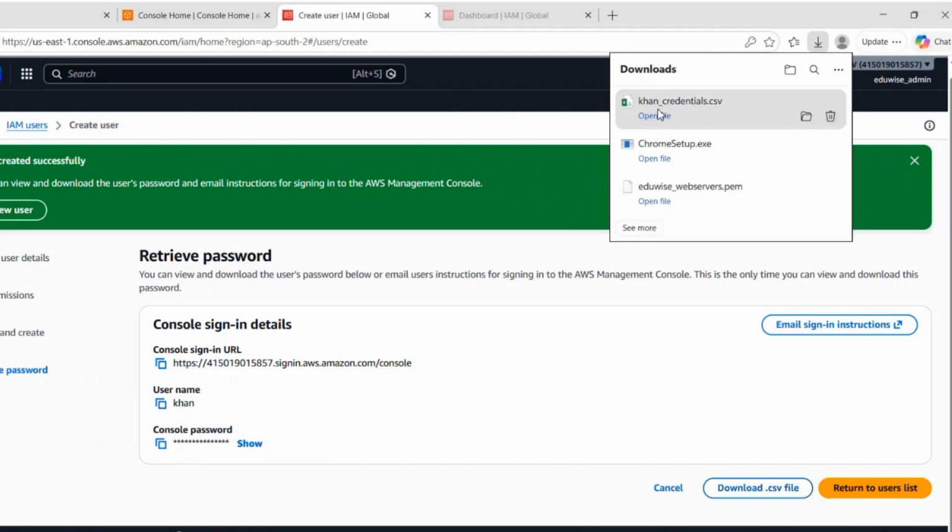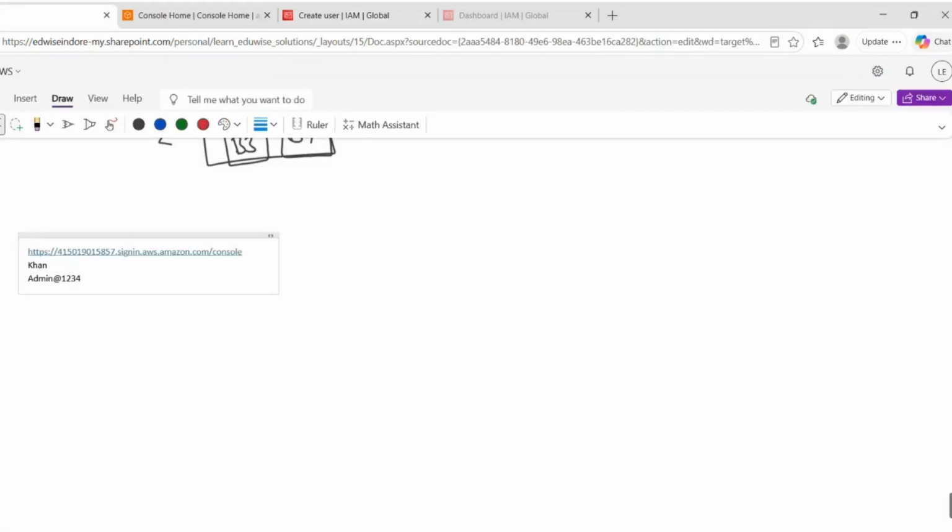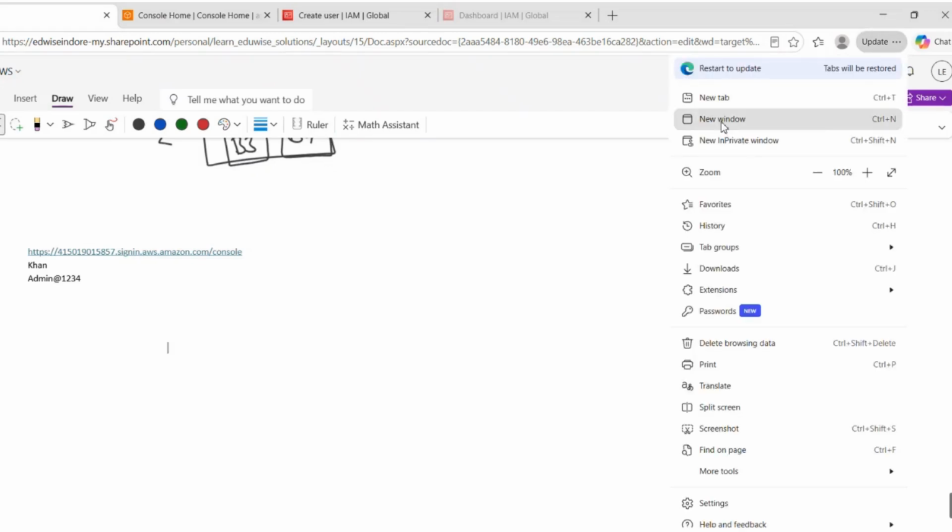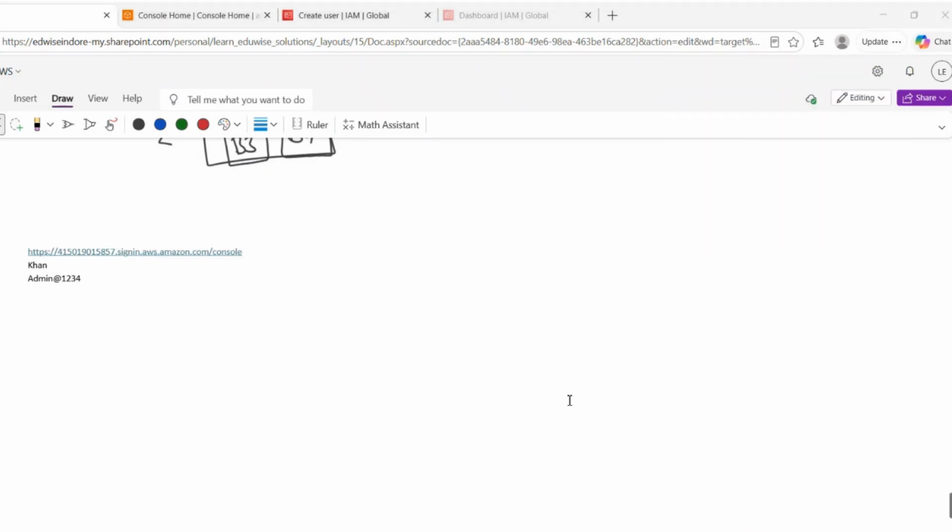See, here you are able to see this now, the credentials.csv. It contains the same things. That CSV file contains only this console URL, username and password again. Since we have already stored them here, what we are going to do is open a new private window.